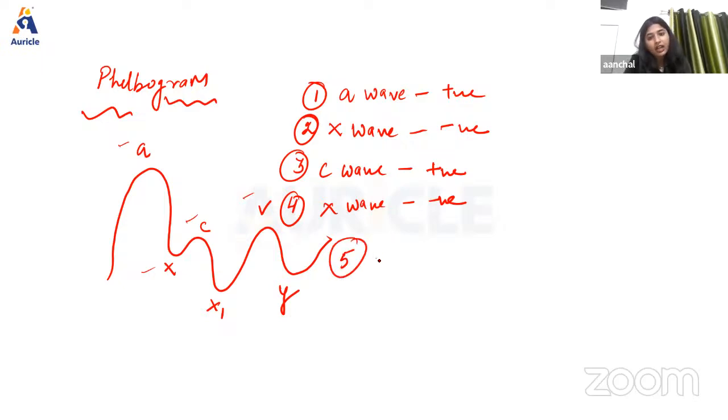Then next we have the V wave. The V wave is again a positive one. Basically, the V wave is positive due to rise in atrial pressure, and the pressure increases because of filling of the atrium, that means during venous return. It is obtained during the isometric relaxation period or during atrial diastole.